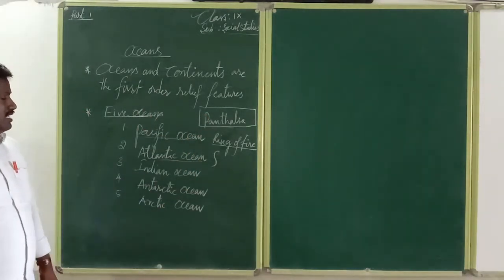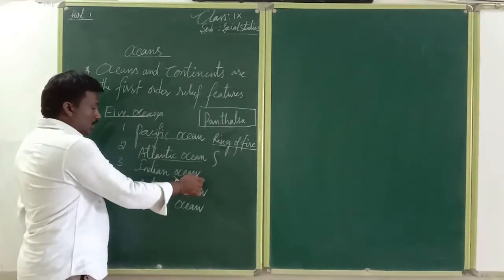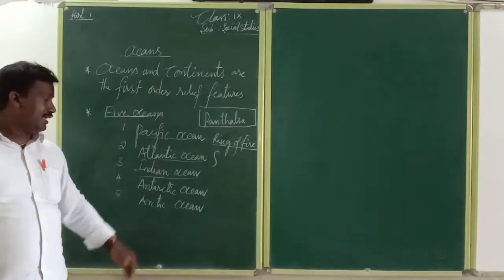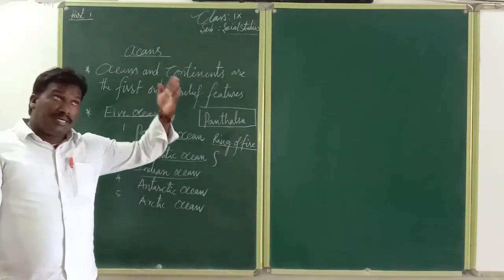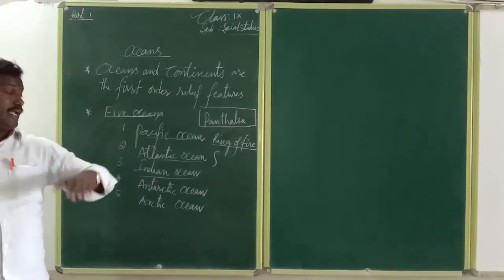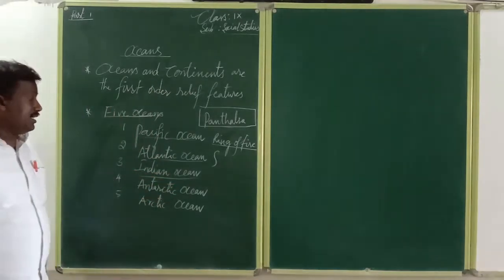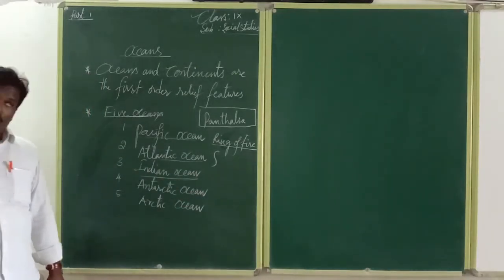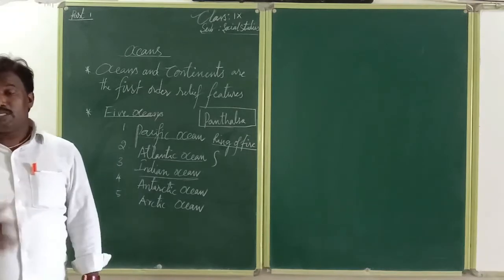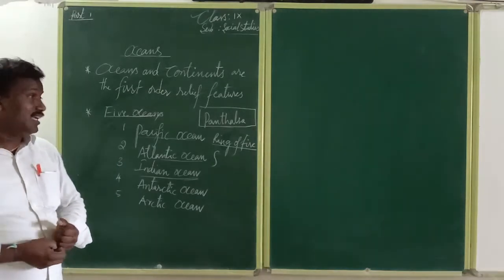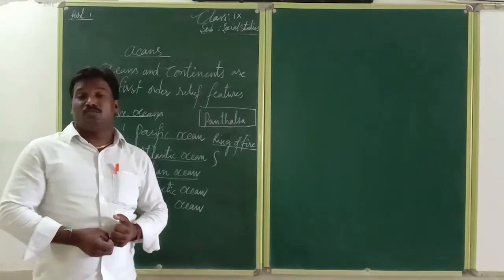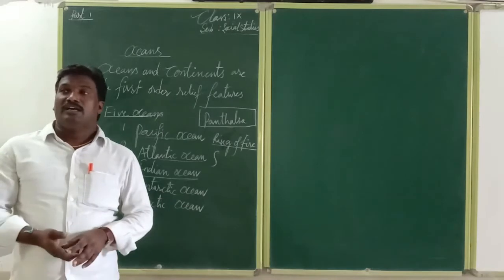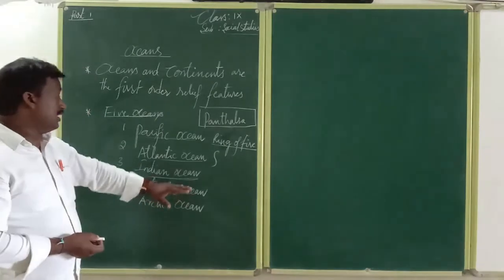And the third one is the Indian Ocean. It is located on the south side, down below India. Indian south side is located. It is the Indian Ocean. Mainly we get the rainfall from the Indian Ocean, like the southwest monsoon and the northeast monsoon. Our rainfall also we get from the Indian Ocean.